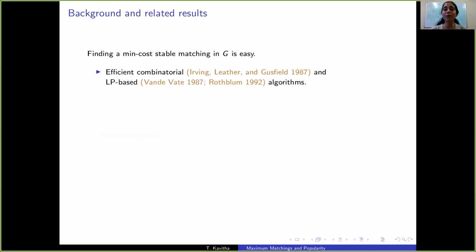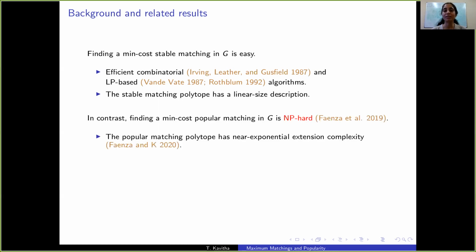The min-cost stable matching problem is a very well-studied problem, and there are many polynomial time algorithms known to compute such a matching. Several of them optimize over the stable matching polytope that has an elegant linear size description. In contrast, finding a min-cost popular matching in a marriage instance is NP-hard, and the popular matching polytope has near exponential extension complexity.